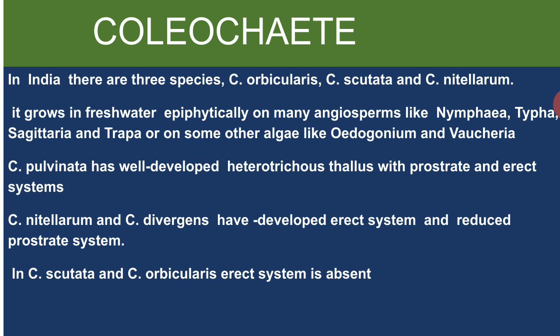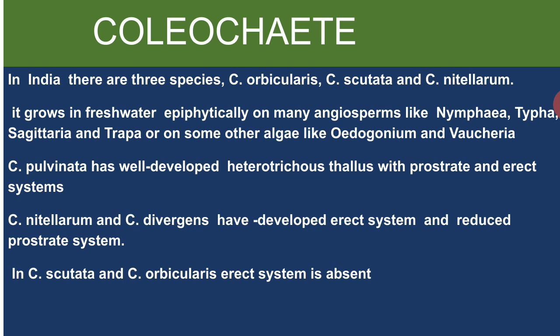Now coming to the life cycle of coleochaete. There are three species of coleochaete in India. These are Coleochaete orbicularis, Coleochaete scutata, and Coleochaete nitellarum. The coleochaete grows in fresh water epiphytically on many angiosperms, especially hydrophytes like Nymphaea, Hydrilla, Typha, Sagittaria, and Trapa, or on some other algae too like Oedogonium and Vaucheria.